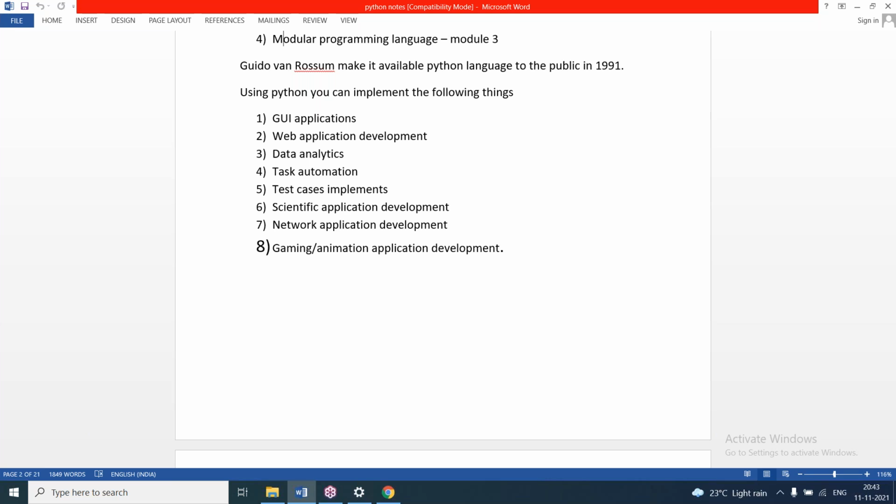If a GUI application, Windows application, or desktop application is developed, it can be used only by one user. Only one user can work with it. It is used in a standalone system by one user. So in that case, GUI applications can be used.